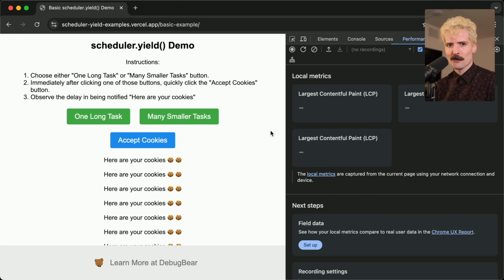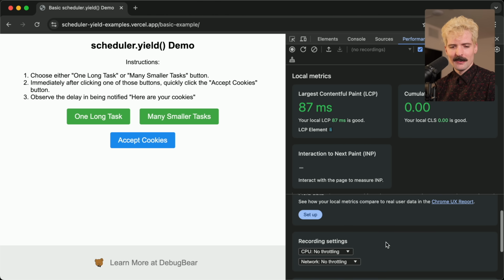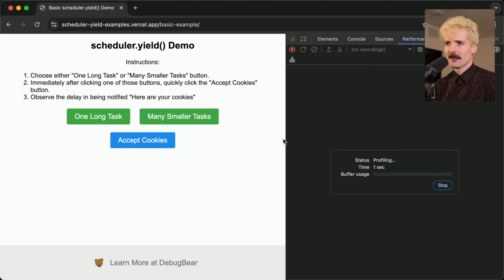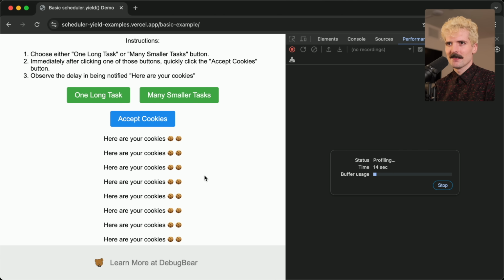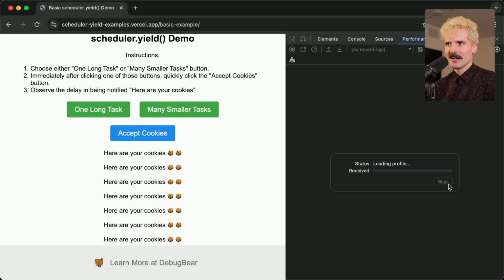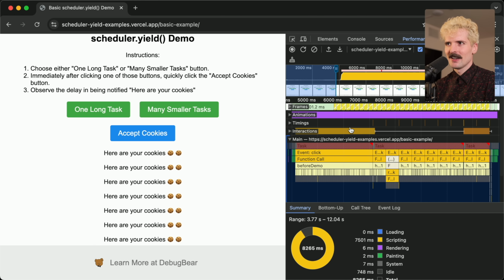If we break this down in the performance view, this is where things will get fun. Well, let's record a performance profile. If you haven't done this before, you should. It's fun. I'm going to hit the one long task, hit a bunch of accepted cookies. Nothing is happening. And here we are. Let's stop the profiling and see what this looked like. See this giant task, and then here, all of the event clicks process, and then all of the commits happen after these tasks. Very painful.